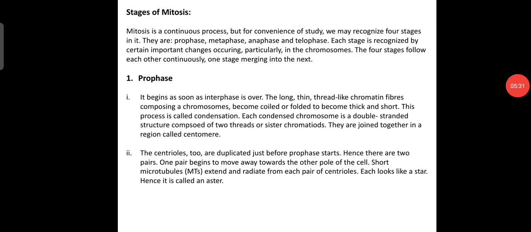So here in prophase the centrioles too are duplicated just before prophase starts. Hence there are two pairs. One pair begins to move away towards the other pole of the cell. Short microtubules extend and radiate from each pair of centrioles, and each looks like a star, hence they are called asters.